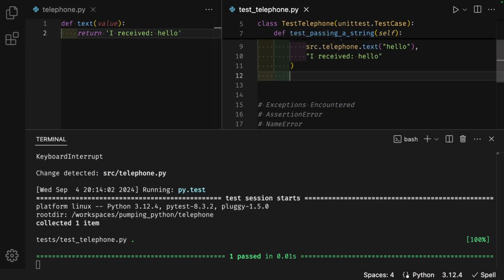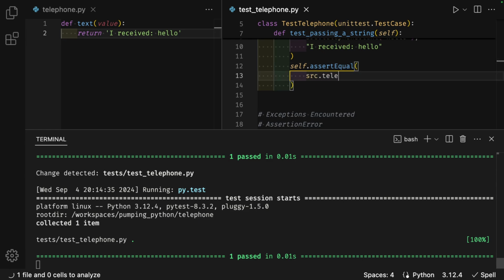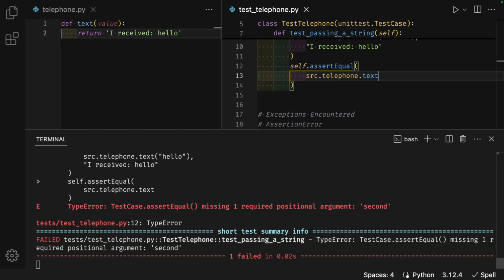Enter after the closing parentheses, self.assertEqual, parentheses, enter, source.telephone.text, parentheses, quotes, yes, a comma at the end of the line. Enter on the next line in quotes, I received colon, yes.